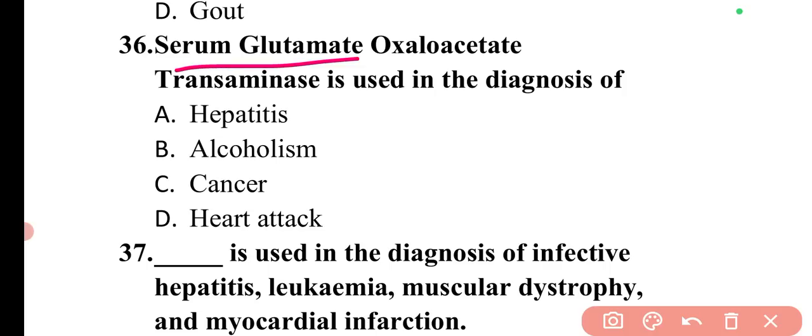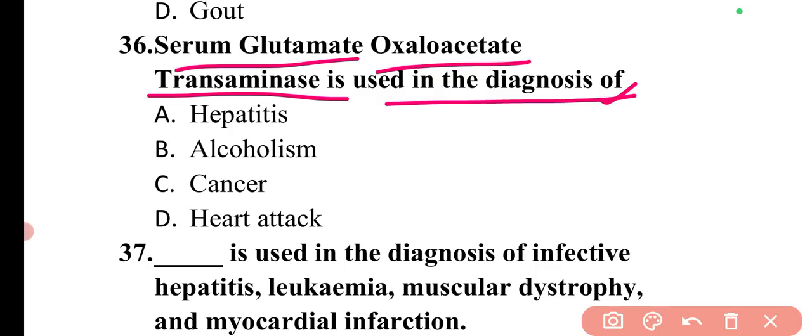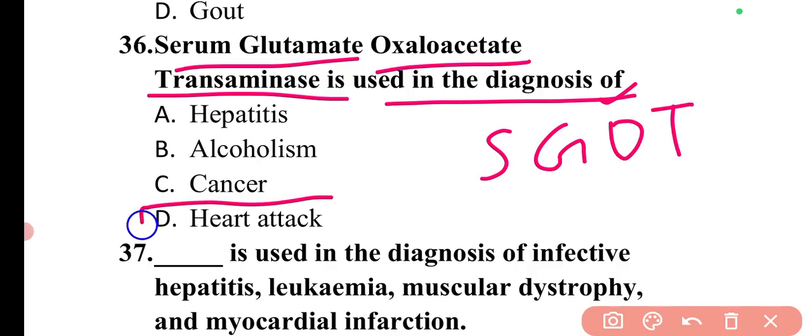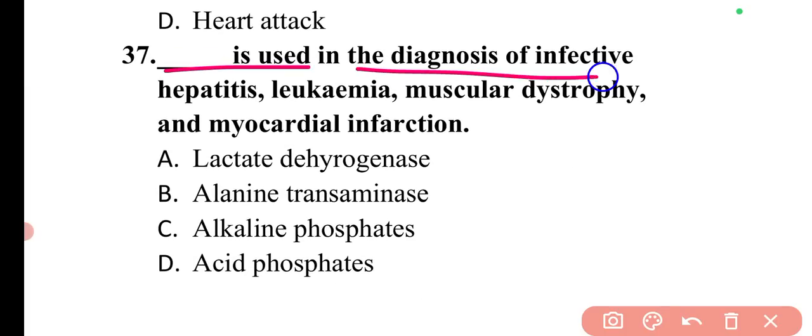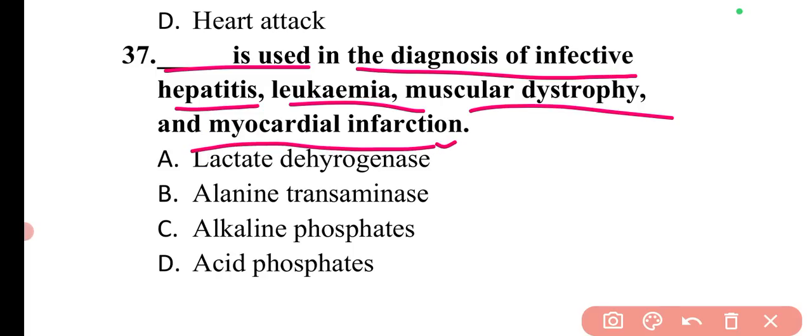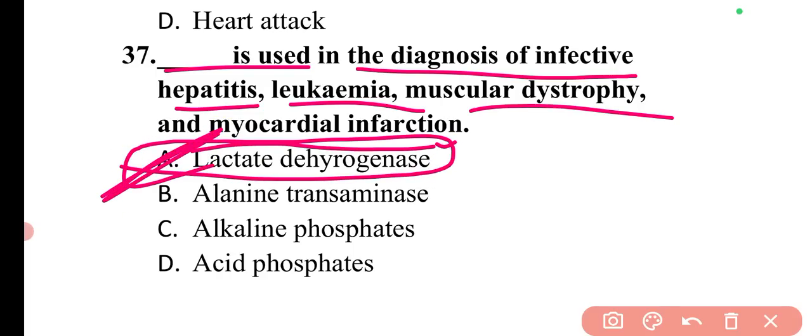Next question is serum glutamate oxaloacetate transaminase is used in the diagnosis of. So serum glutamate oxaloacetate transaminase, SGOT, is used in the diagnosis of heart attack. So here option D is the correct answer. Next question is dash is used in the diagnosis of infective hepatitis, leukemia, muscular dystrophy, and myocardial infarction. So this is lactate dehydrogenase. It is used in the diagnosis of these different diseases. So here option A is correct.